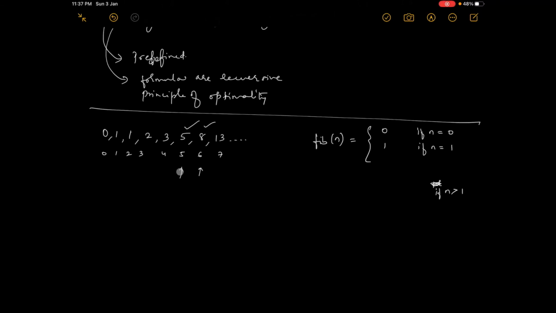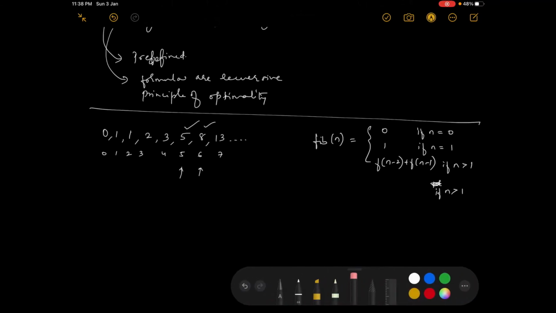Now if you want 5, what is f of n minus 2? It is 3, and f of n minus 1 is 4. So f of 3 plus f of 4 is 2 plus 3, which is 5. So what is the formula I have to write here? f of n minus 2 plus f of n minus 1, if n is greater than 1. This is what we have to adopt.